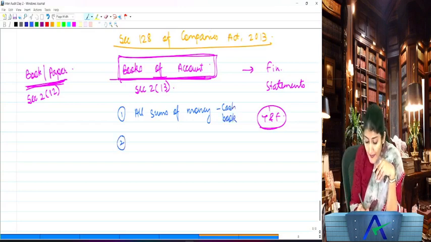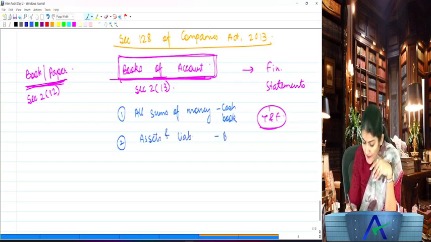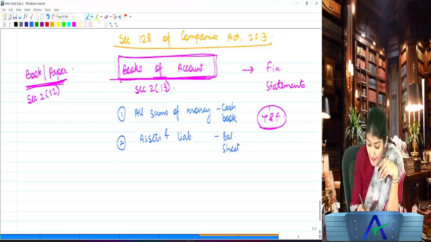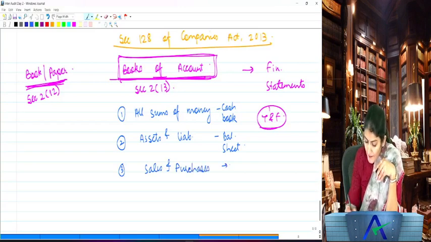Then the assets and liabilities of the company. The assets and the liabilities of the company, which is nothing but the balance sheet. Are you understanding that? Right. Then the sales and purchases of the goods and services by the company, right? So that is your trading account and your profit and loss account, right? So trading and the P&L account, that is the profit and loss account.